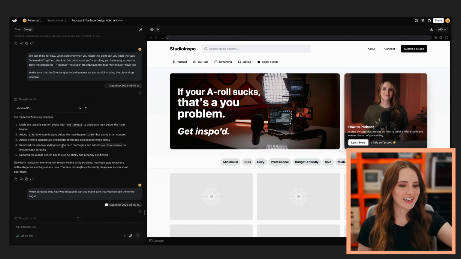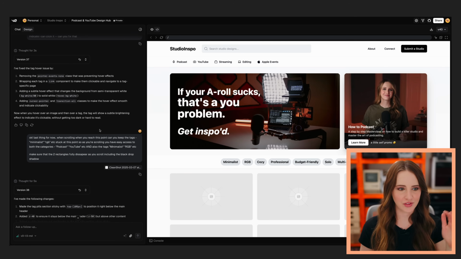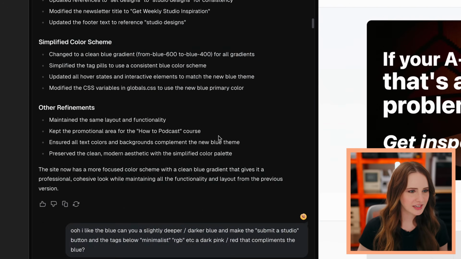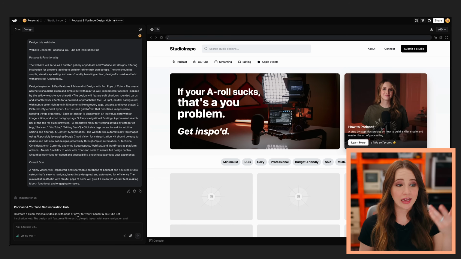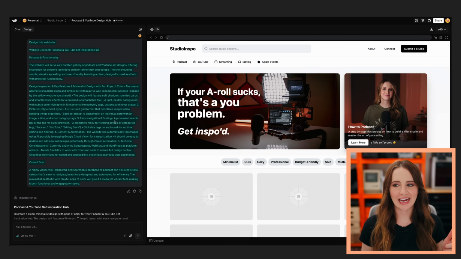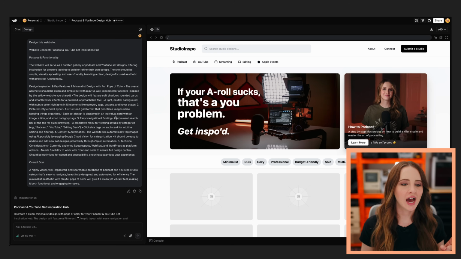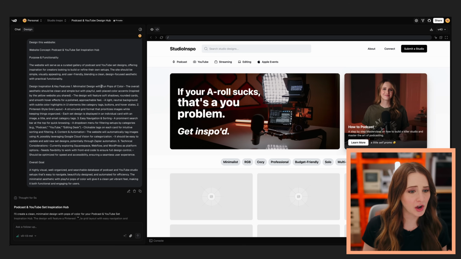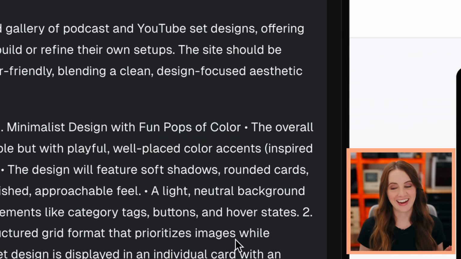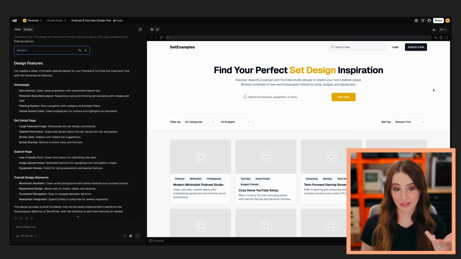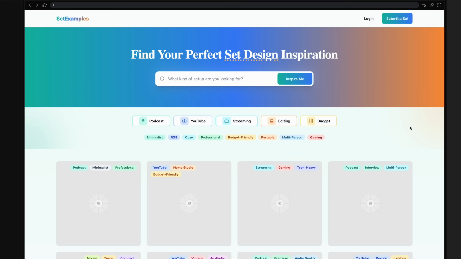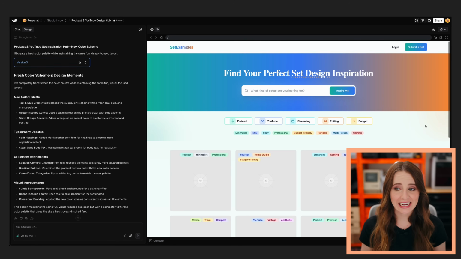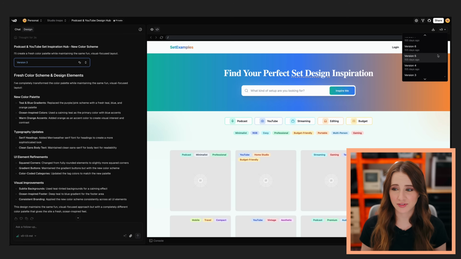I'll scroll my text feed here on the first version of this. It'd be fun. What was my very first prompt? Let's see. Okay, here you can see my very first prompt. And you know what? I need to show you what V1 was because it's hideous. This part, fun pops of color. No. Yeah, this was the first version. Third version, hideous. Oh my gosh, vibe coding can't solve for taste, you know?